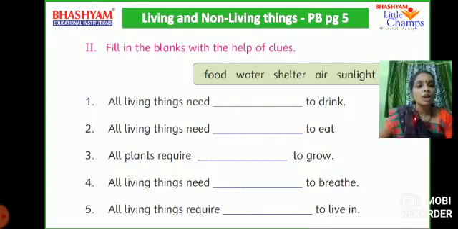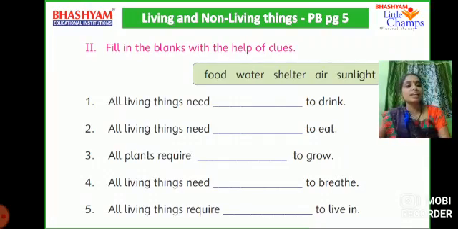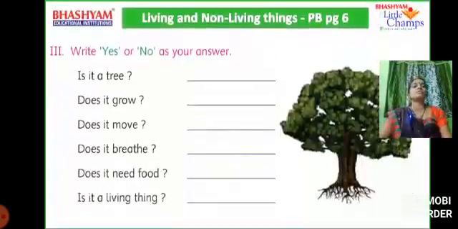Fourth one. All living things need dash to breathe. All living things need air to breathe. Fifth one. All living things require dash to live in. What do all living things require? We all require shelter. Without a shelter, we cannot stay outside, no? Yes. All living things require shelter to live in.